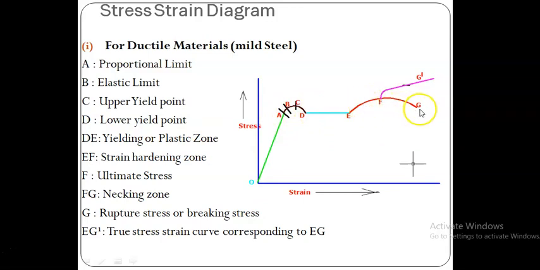Therefore it has large deformation. This point is the breaking point, and before breaking it undergoes a lot of deformation. That is nothing but a ductile material. So after the elastic range, the material has a wide range of deformation, and that is called a ductile material.